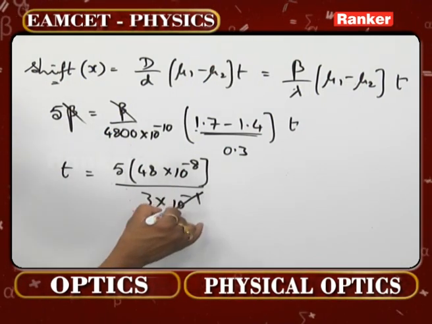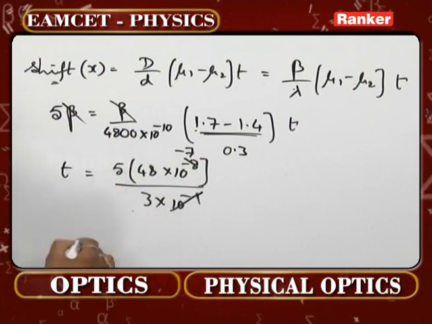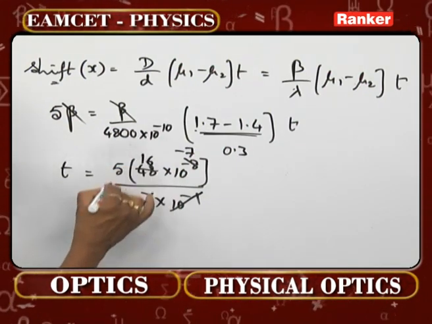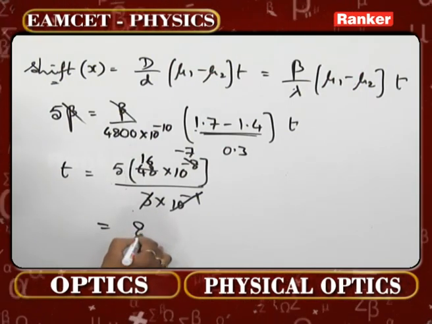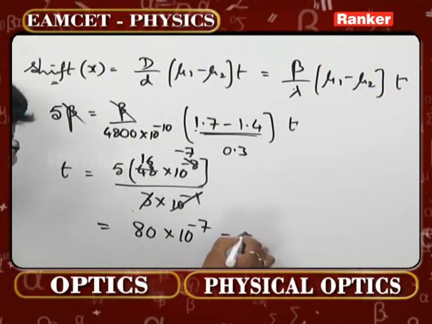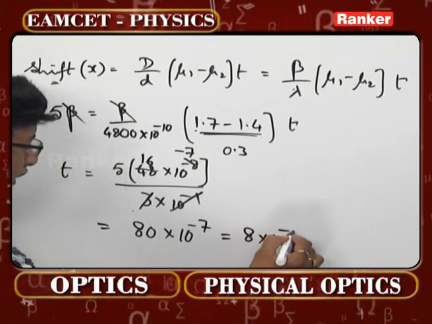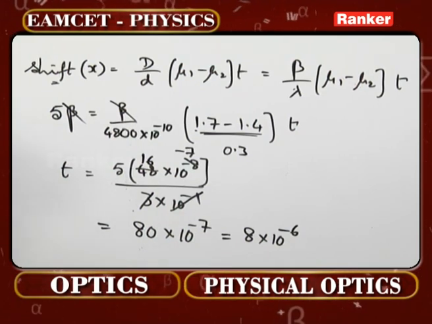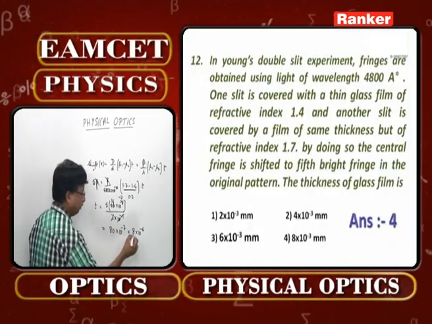Now you can cut this one over here, minus 7 times, fine. This 3 goes here 16 times. 5 into 16, that's going to be 80 into 10 power minus 7. That is 8 into 10 power minus 6. You will be getting there. So this is actually the point. Look at now 8 into 10 power minus 6, what?